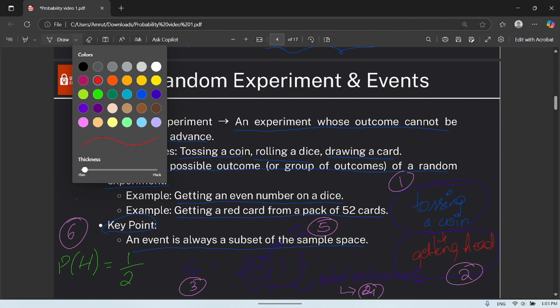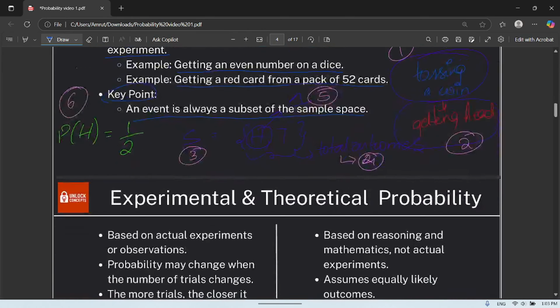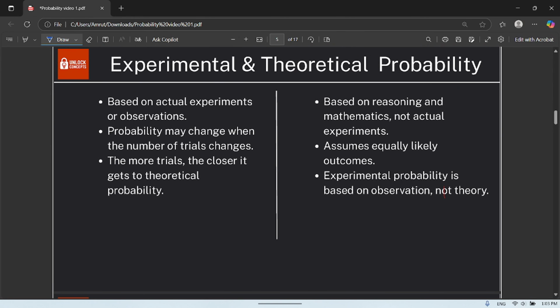Okay. So now let us get into the next point. Experimental probability and theoretical probability. So what is experimental probability? It is based on actual experiments or observations.